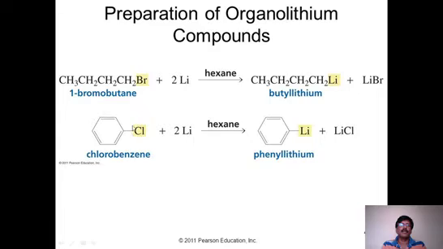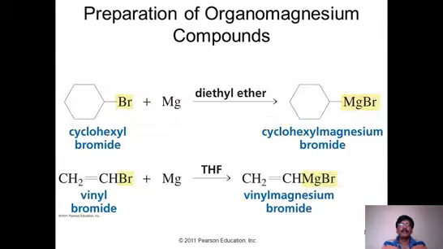And if you take chlorobenzene, an aryl type of compound, it also reacts with lithium and gives phenyl lithium. So this is how direct combination between lithium and alkyl halide in the presence of hexane gives alkyl lithium, a simple way of forming it.